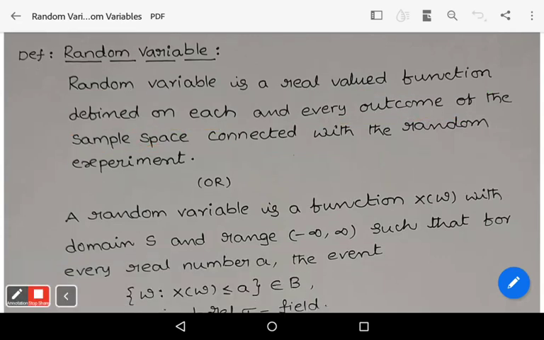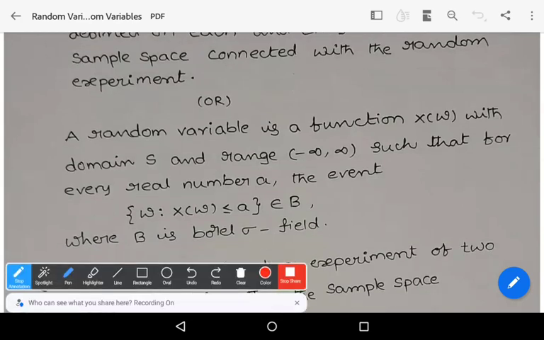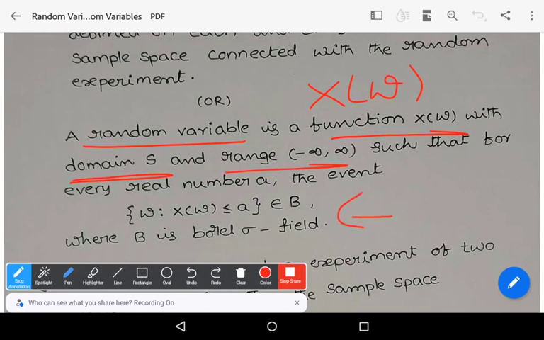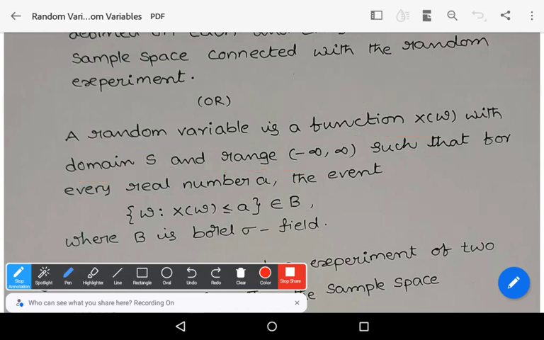In other words, the same definition can be stated like this. A random variable is a function denoted by X of omega with domain capital S, where capital S denotes the sample space, and range the open interval from -infinity to +infinity, such that for every real number A, there must be an event omega such that X of omega is less than or equal to A, which belongs to capital B, where capital B is the Borel sigma field.